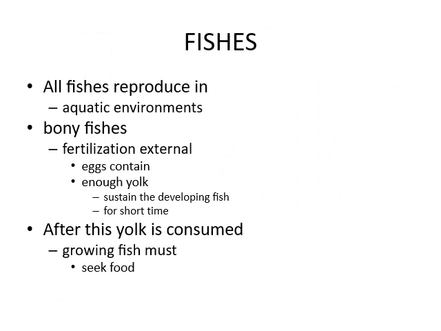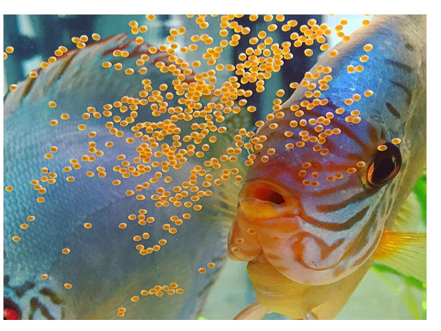Fishes. All fishes reproduce in an aquatic environment as they live in the aquatic environment. Bony fishes have external fertilization and they release a lot of eggs that contain a lot of yolk. The developing fish will consume this yolk and will grow. After this yolk is consumed, the growing fish must seek food. Here you can see a fish having a lot of eggs with a lot of yolk, which will be consumed by the developing fish.